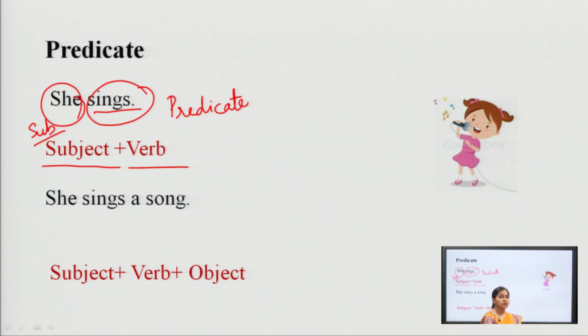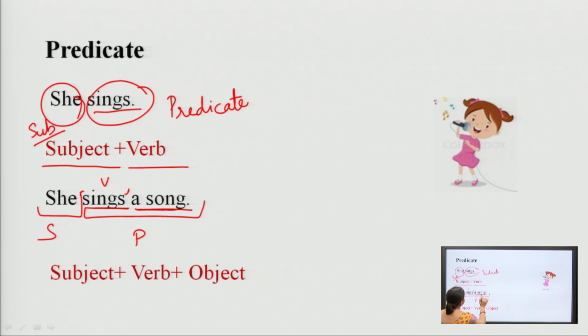If I ask you, what does the girl sing? What does she sing? You will say she sings a song. Here you know she is the subject. Sings a song is the predicate of this sentence. Here, what is sings? Sings is the verb.